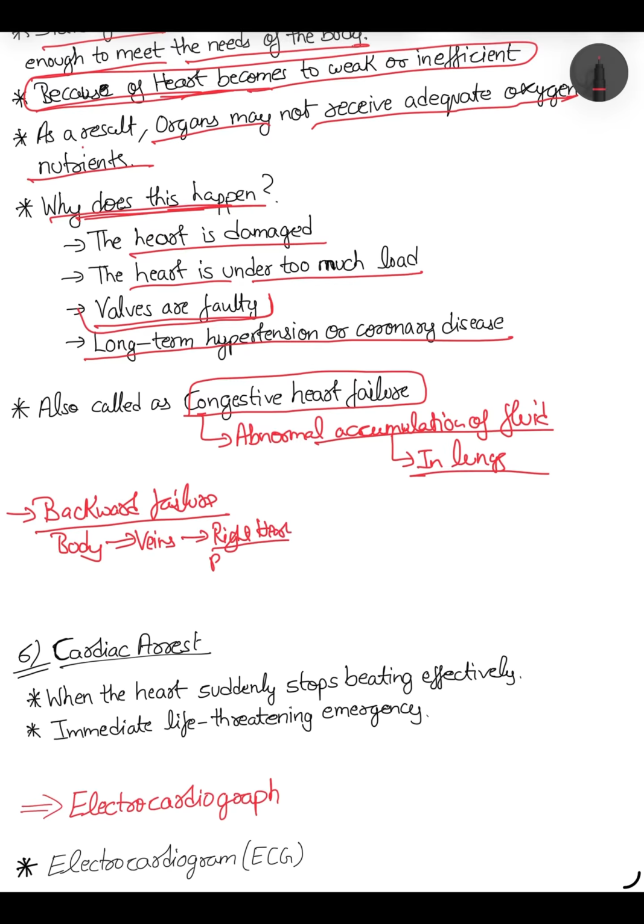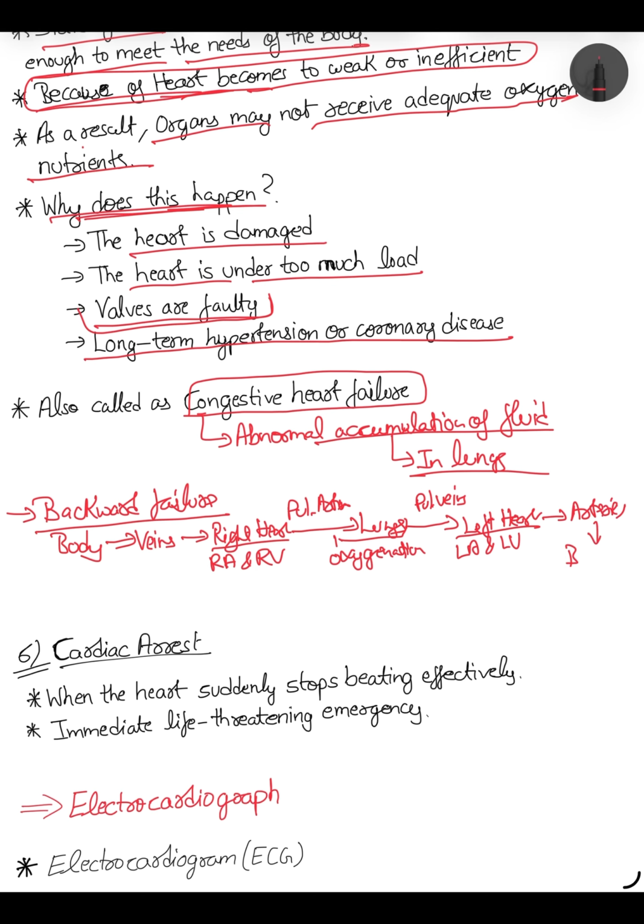In right heart means right atrium and right ventricle. Then from pulmonary artery, it goes to the lungs. For what? For oxygenation. Then it goes from pulmonary veins to the left heart. Left heart means left atrium, left ventricle, and through this goes to the arteries through the aorta and to the body.